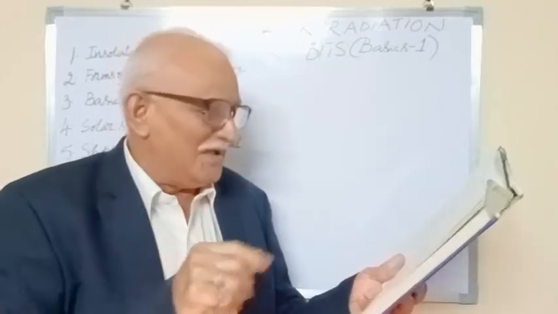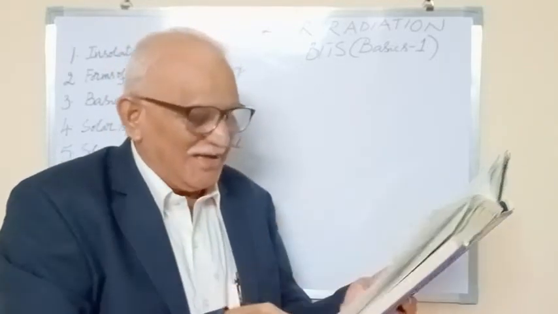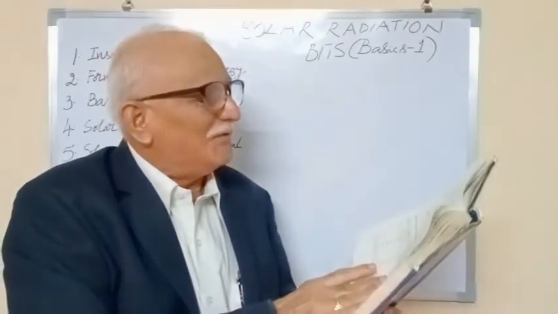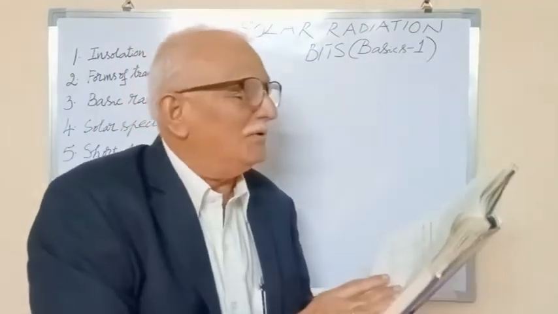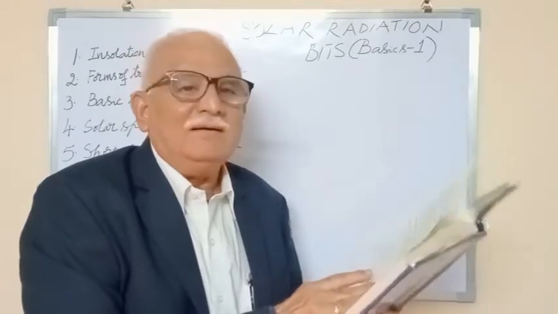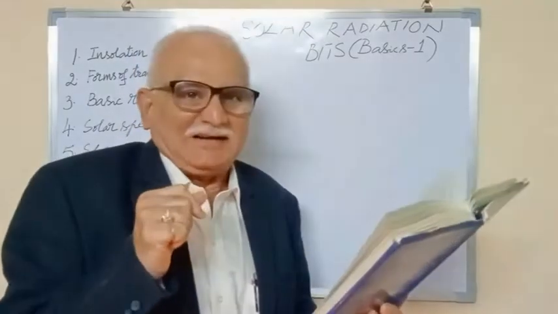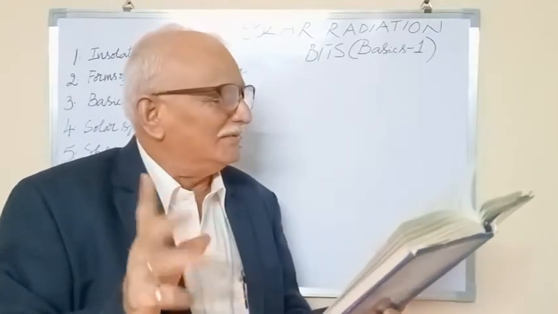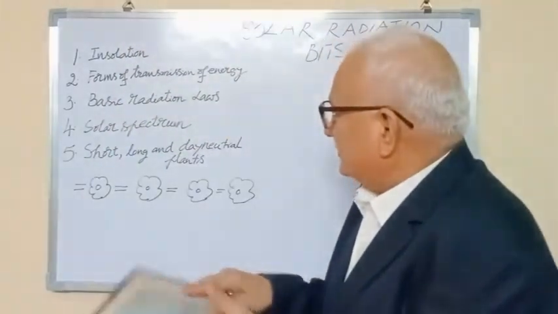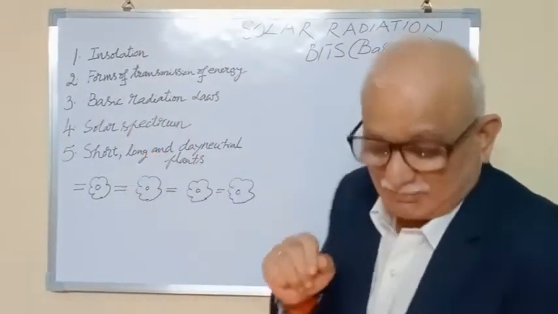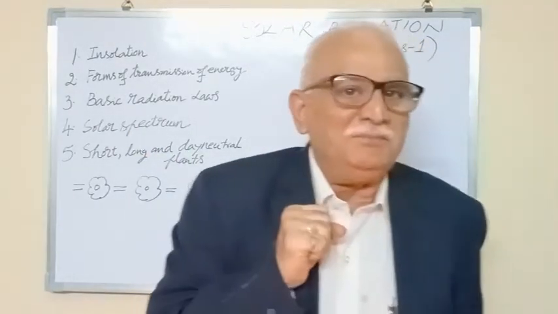This bit will come. Wien's displacement law. Of course, this is very, very interesting. Lambda maximum is equal to 2897 divided by temperature, in degrees Kelvin. Okay, this is what. Now, in the remaining part of this class, I would like to discuss with you the solar spectrum. This bit will come.